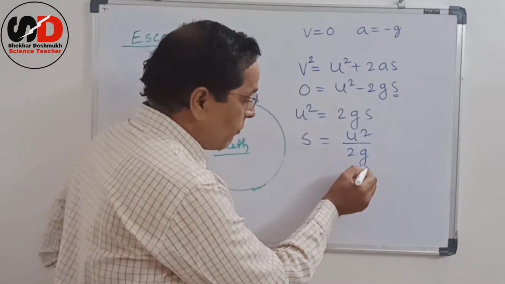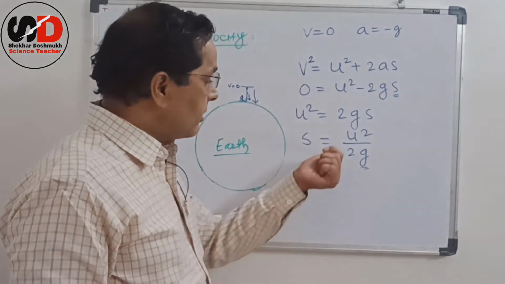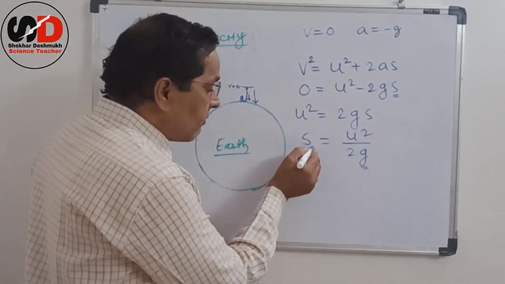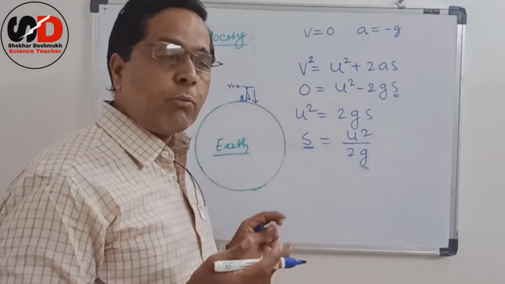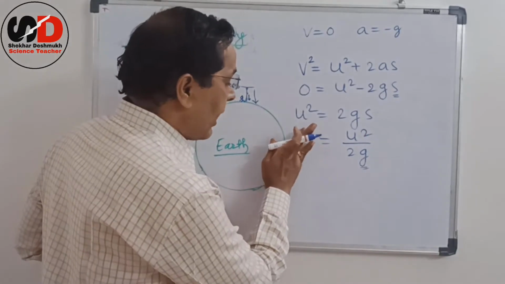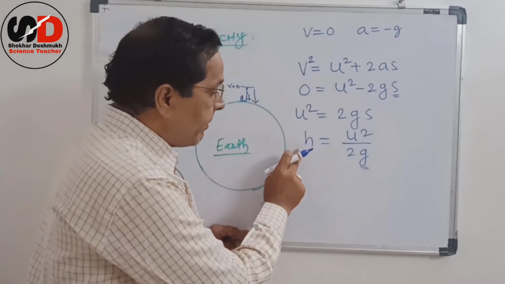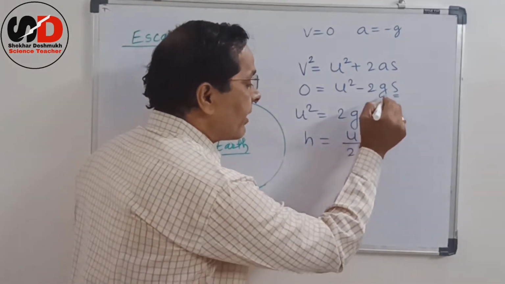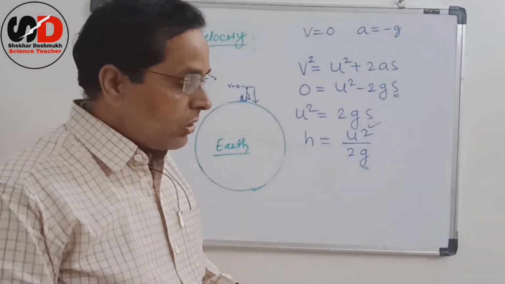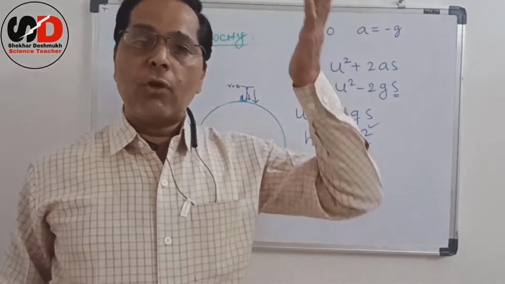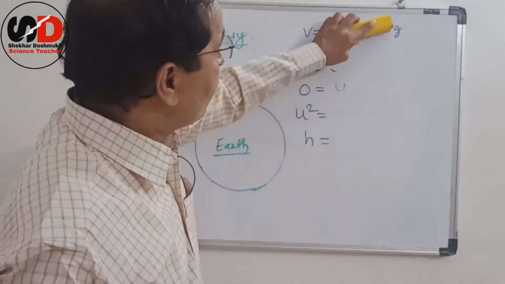Here, for smaller distances, the value of g is constant, that is 9.8. So the distance covered by the ball, and we are throwing the ball in the upward direction, that means it is nothing but height. So the height to which the ball reaches depends on u square, that means on the square of the initial velocity. So if we go on increasing the initial velocity, definitely the ball reaches more and more height.